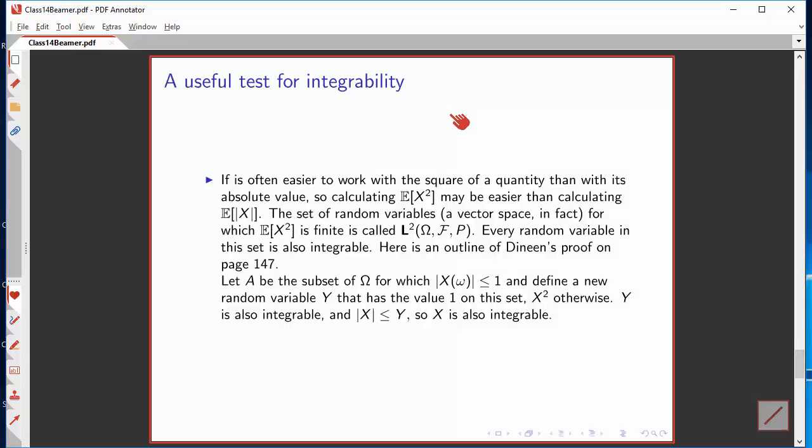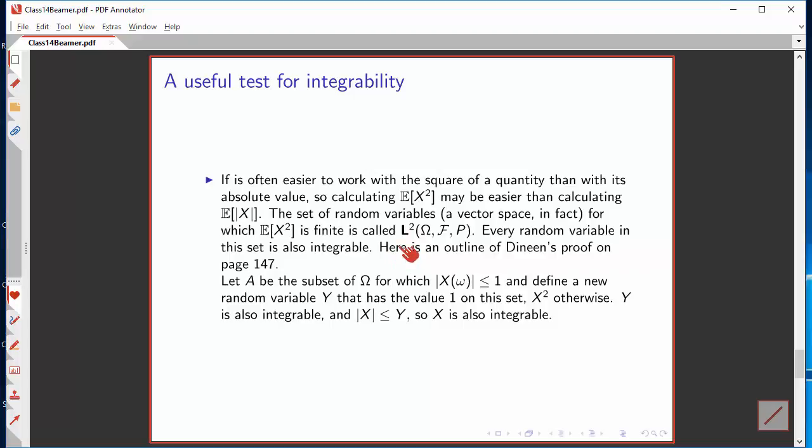Frequently, it turns out to be useful to work with the square of some quantity rather than the absolute value of that quantity. In other words, it's often easier to calculate the expectation of x squared than the expectation of the absolute value of x. And in fact, there's a name for the set of random variables, which is in fact a vector space, for which the expectation of the square is finite. This is called big L2.